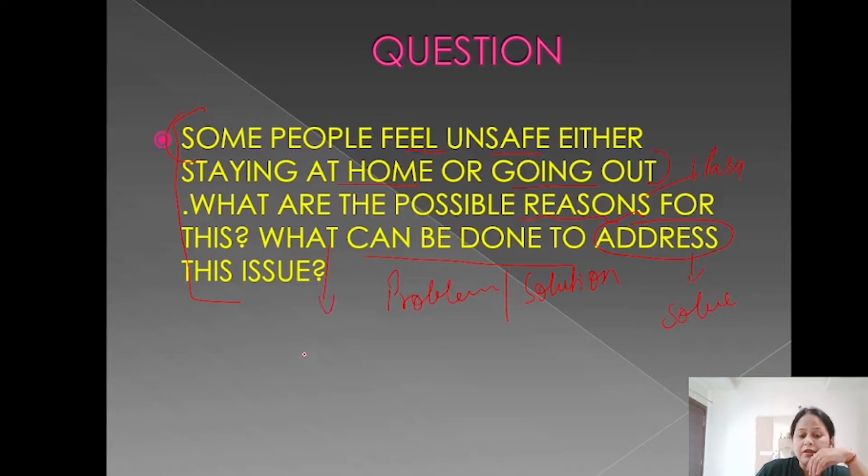This will be our body paragraph 2, and we will write an introduction, which will introduce the statement, and then in the conclusion we will give our overall opinion about this question. In your IELTS writing, first of all, the word limit is 250 to 280 words. I recommend you stretch it to 290 or 300. It's fine, but don't go beyond 300. Then 4 to 5 paragraphs are allowed. So here in this question, you will write the intro, body paragraph 1, body paragraph 2, and then the conclusion. So in total you have 4 paragraphs.